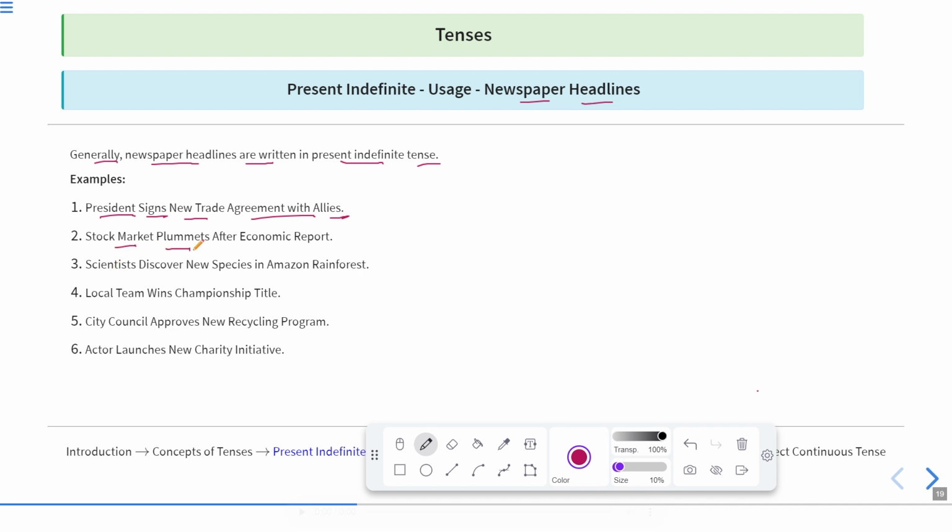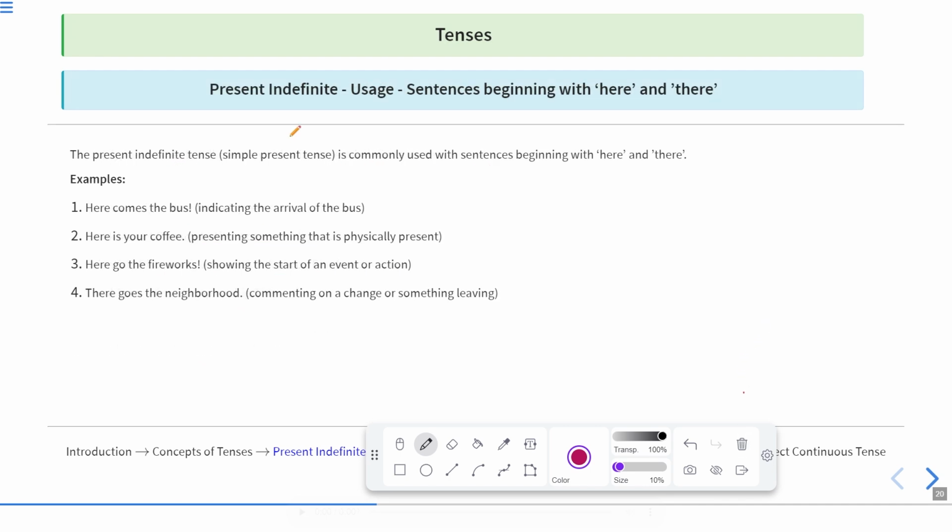The stock market plummets after economic report. Scientists discover new species in Amazon rainforest. Local team wins championship title. City council approves new recycling program. Actor launches new charity initiative. So all these are present indefinite sentences. Now let us move to the next one.